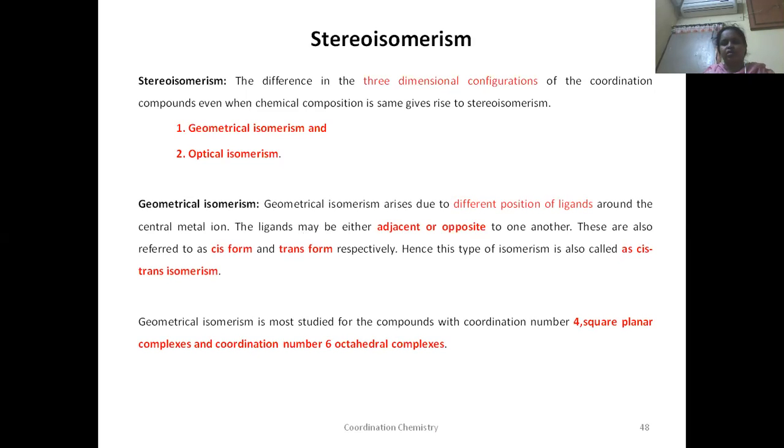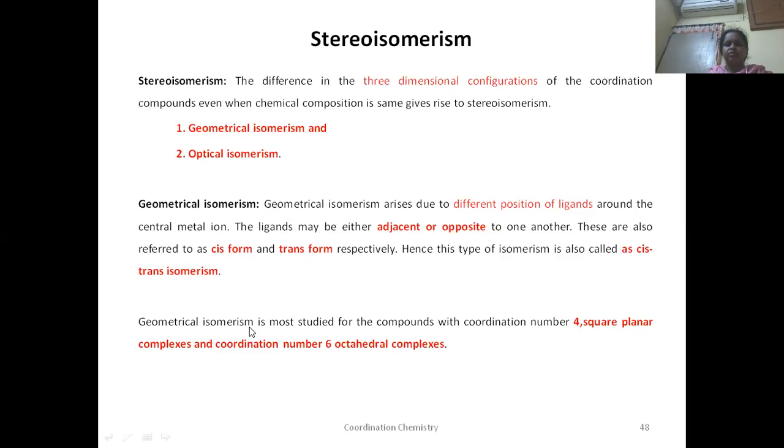If the same ligands are opposite to each other, that isomerism is known as trans form. This type of isomerism is also known as cis-trans isomerism, and it is due to the positioning of ligands either adjacent to each other or opposite to each other.